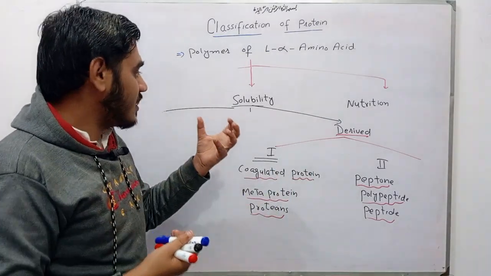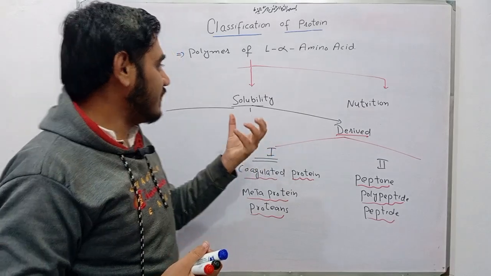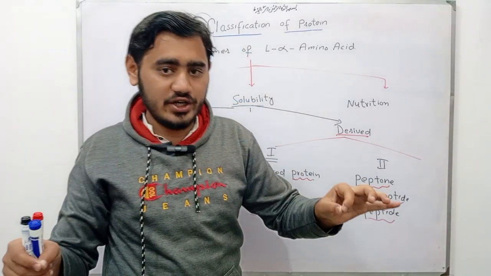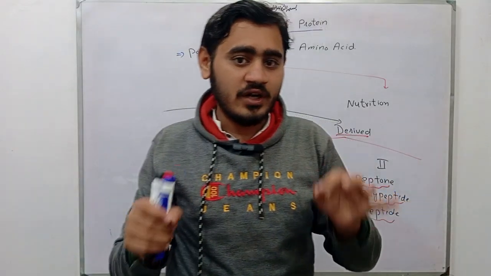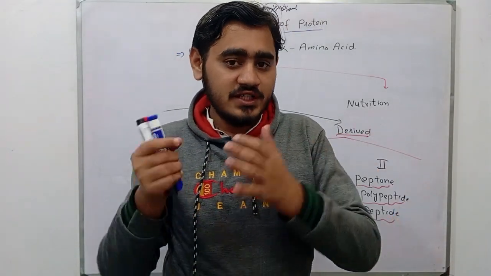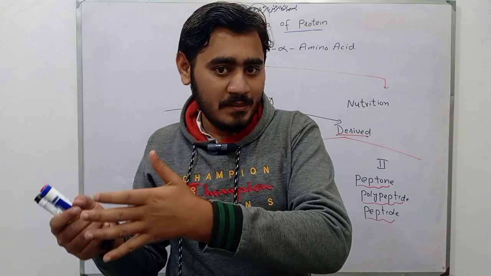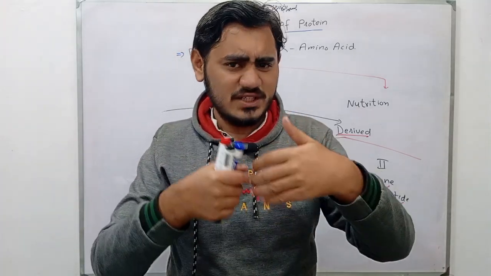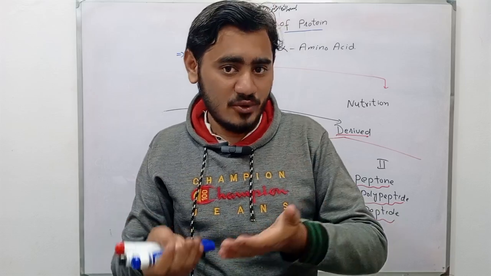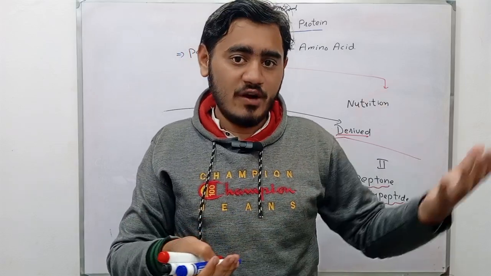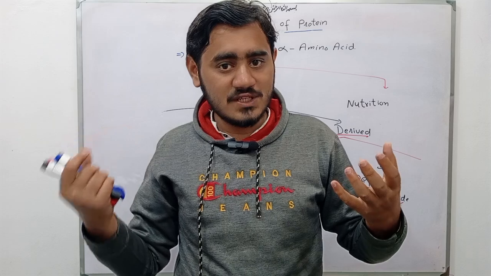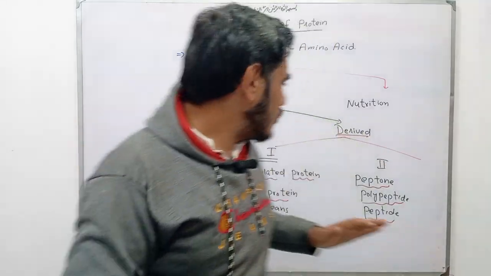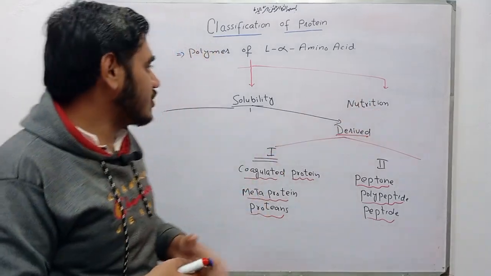So friends, it is the second classification of the protein, that is solubility. It is further classified into the simple protein, conjugated protein and derived protein. Simple protein is made up of only amino acids, while conjugated proteins are made up of amino acids and some other groups, while derived proteins are derived from the simple and conjugated protein. And the various examples. Now coming toward the nutritional classification of the protein.